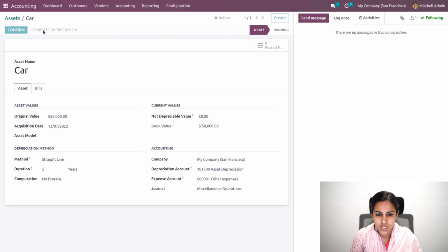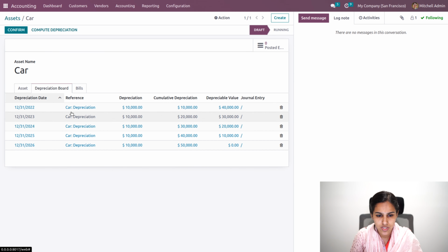So if I compute depreciation, we'll have a depreciation board over here, and you can see the depreciation value, that is every year it will equally distribute that depreciation. So the first year, that is 2022, it is 10,000 and the cumulative depreciation is 10,000. So the depreciable value is 50,000 minus 10,000. Again for the next year, 10,000 has been deducted. So the cumulative depreciation is the previous year's depreciation plus the current year's depreciation. So total 20,000. And here it is 40,000 minus 10,000, again 30,000. So it will go on like this.